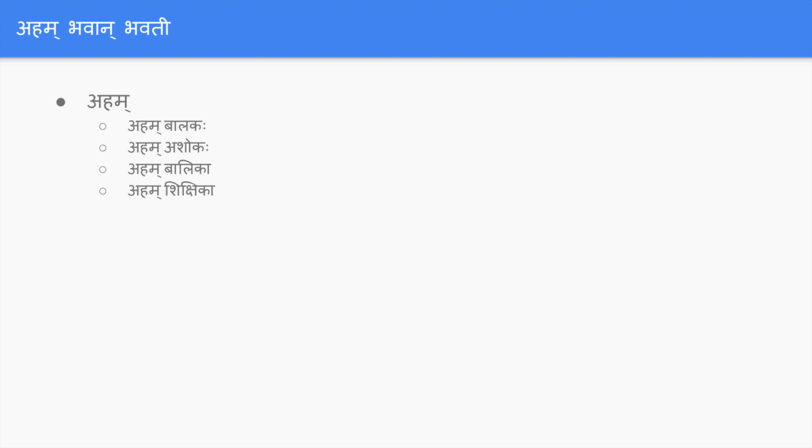And the next word is bhavan. Bhavan means you. It's again the same as aham. You will be using bhavan yuvakaha, you are a young person, and bhavan sikshakaha, you are teacher, and bhavan vaidyaha, you are doctor, and bhavan ramaha, you are Rama. So again, you can use any masculine word to specify the person who is in front of you.